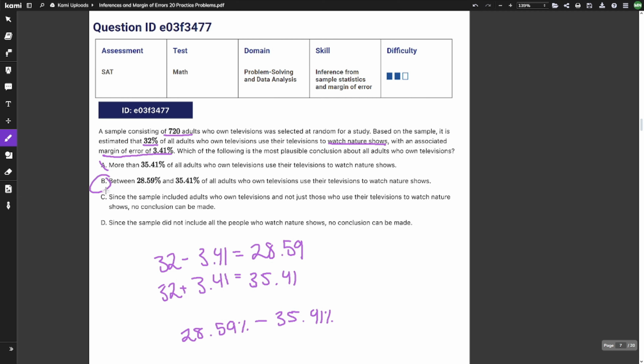is our answer. C. Since the sample included adults who own televisions and not just those who use their televisions to watch nature shows, no conclusion can be made. Well, they want the conclusion about adults who own televisions, not about adults who use their televisions to watch nature shows, so C is just a whole bunch of babbling. And then D, since the sample did not include all the people who watch nature shows, no conclusion can be made. This is also a whole bunch of babbling, because they only want the conclusion about those who own televisions. No one cares about those who watch nature shows.